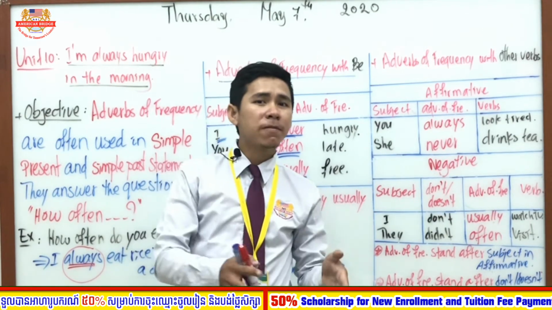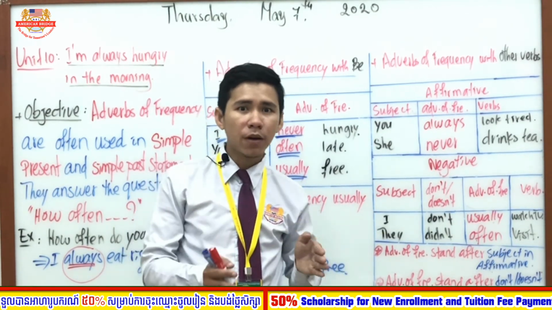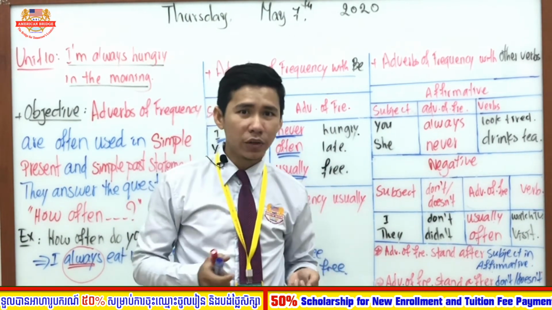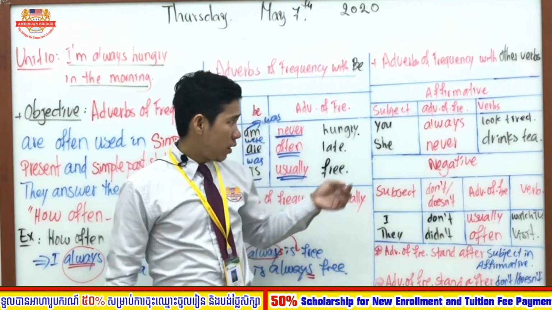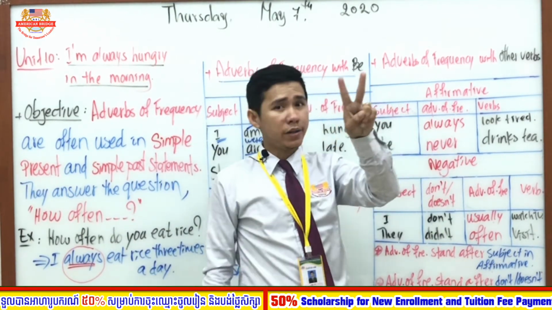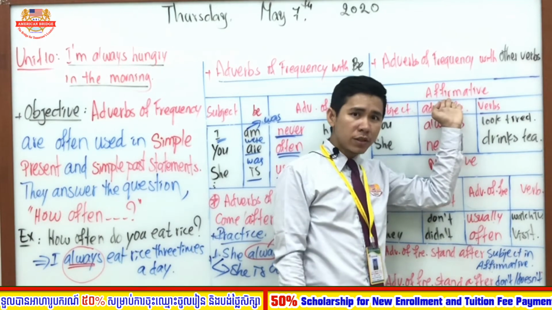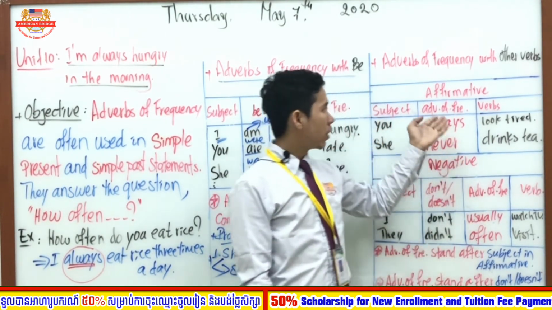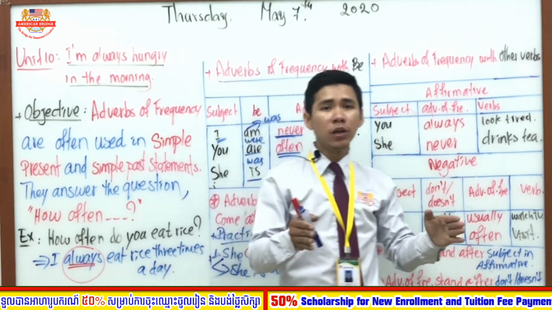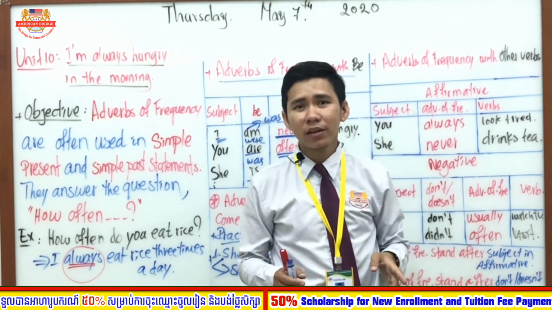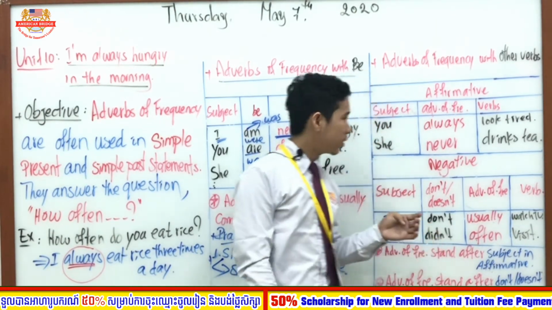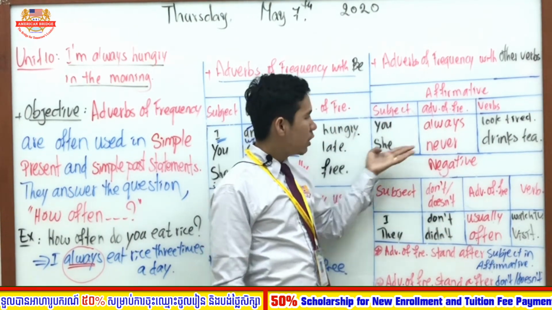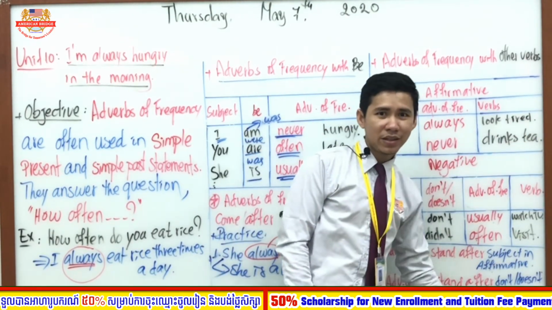So in here we do not focus on to be. We focus on the general verbs that we use in the sentence, like speak, like run, whatever other verb you can find. Okay? So in here we also divide into two parts. The first one is the affirmative sentence. The second one is the negative sentence or negative statement. So in an affirmative sentence, where does adverb of frequency stand? Sure, it stands after the subject. Like you always look tired. She never drinks tea.